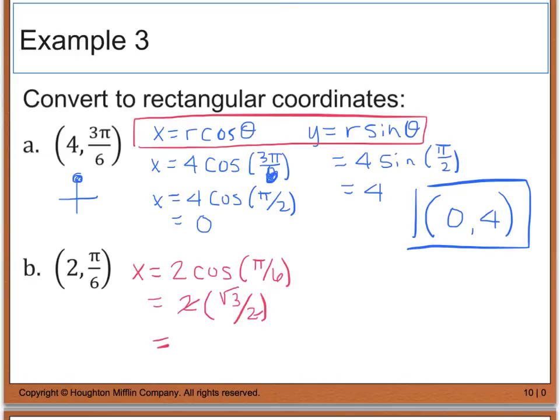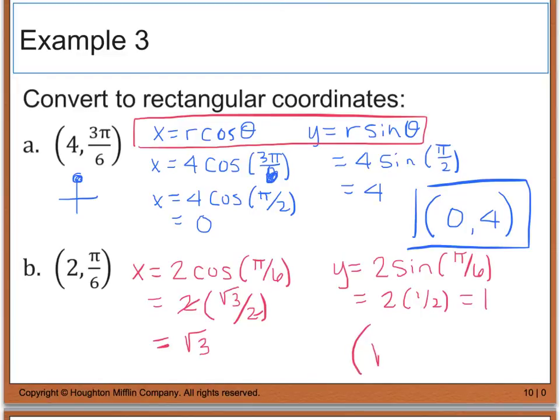My 2's are going to cancel, and that's going to leave me with just the square root of 3. Likewise, for the y value, we have r, which is 2, times the sine of pi over 6. The sine of pi over 6 is really equal to 1/2, so 2 times 1/2 equals 1, and my coordinate point then is going to be the square root of 3 and 1.